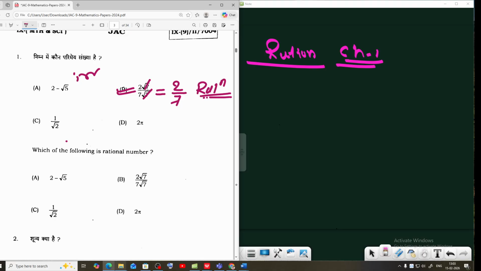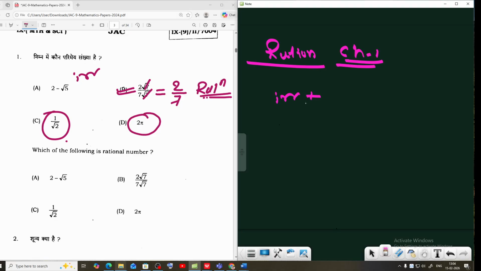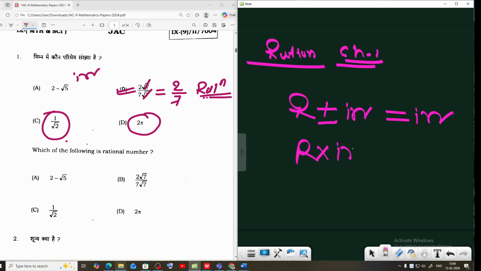Next option is 1 by root 3, so this is also an irrational number, and D is also irrational number. Here the concept is: irrational plus minus rational is irrational. Rational number plus minus irrational number, that answer will be irrational always. Otherwise multiplication rational into irrational number, this is also irrational number. 1 by irrational is always irrational.